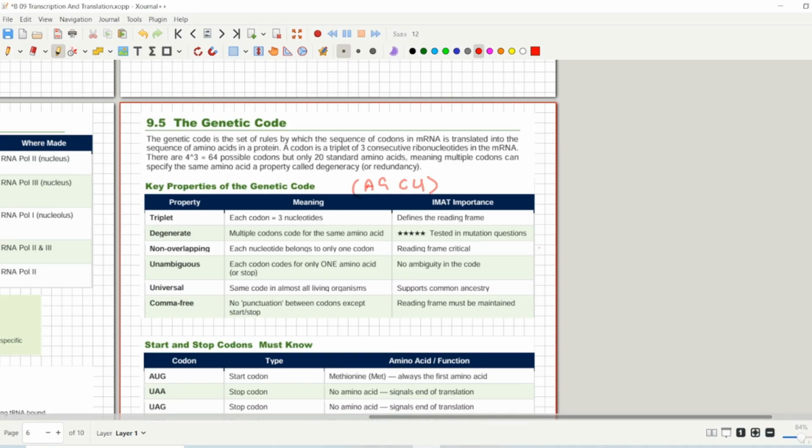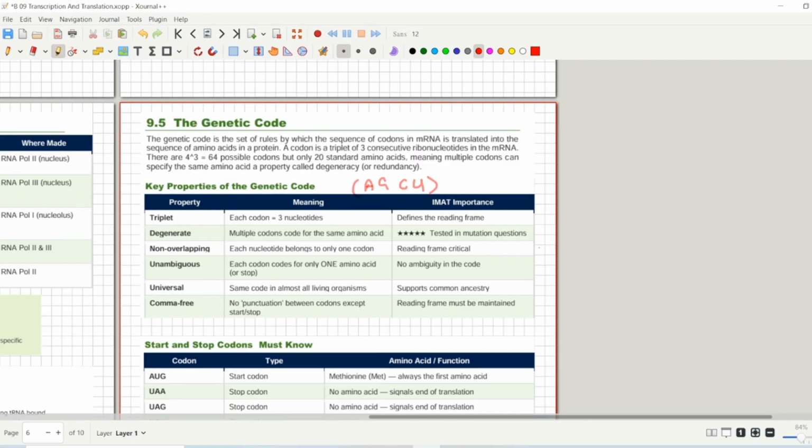And now the question is, how can a code with a 4 letter alphabet specify a protein containing, at any given position, 1 of 20 different amino acids? So only 4 nucleotides are making so many proteins. Clearly a single base cannot specify a single amino acid, right? If a single nucleotide specified a single amino acid, then you would only have 4 proteins in your whole body. But that is not the case, right?